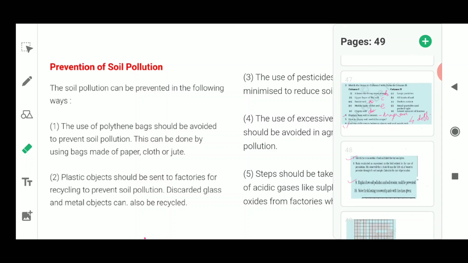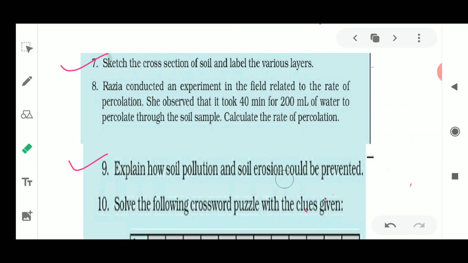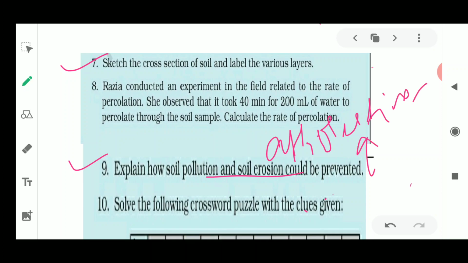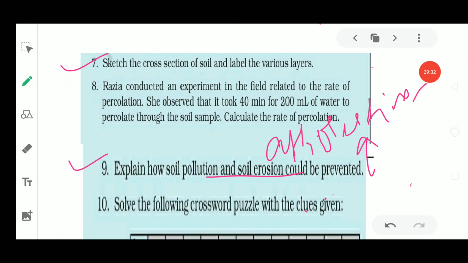Now next question, and one more part is there. How could soil erosion be prevented? Soil erosion could only be prevented by afforestation, by planting more and more trees, by increasing the forest cover, green cover. Okay, so this is about the way by which you could prevent it.